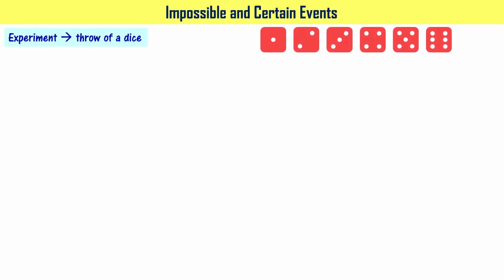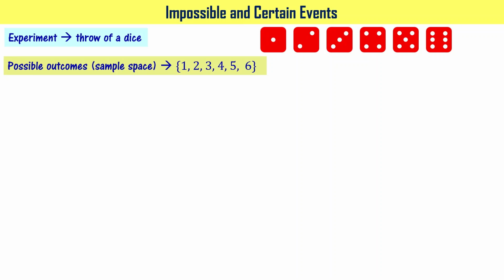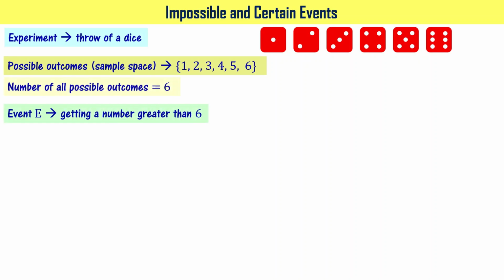Now let's learn about impossible and certain events. Let's recall the experiment of throw of a dice. We have seen that possible outcomes are 1, 2, 3, 4, 5, and 6, right? So number of all possible outcomes is 6. Suppose I am saying that getting a number greater than 6 as event E. Is it possible?